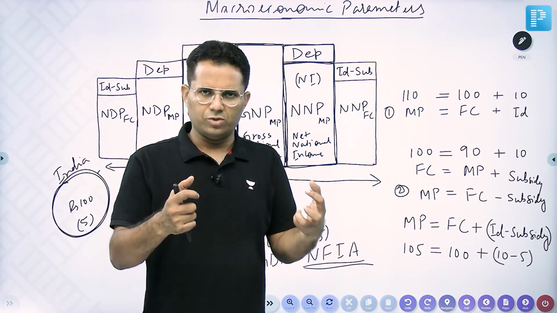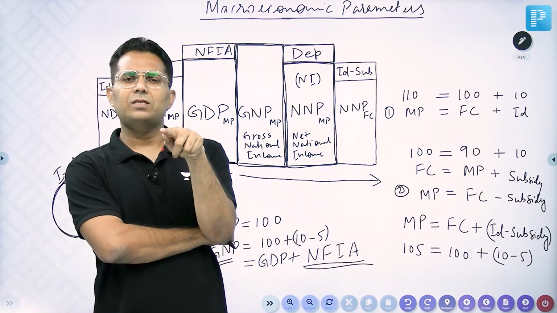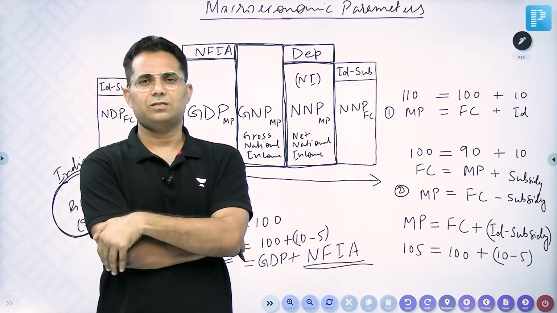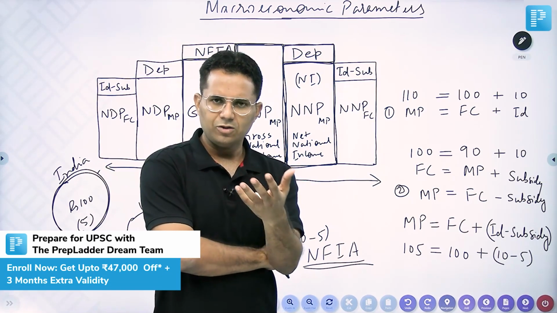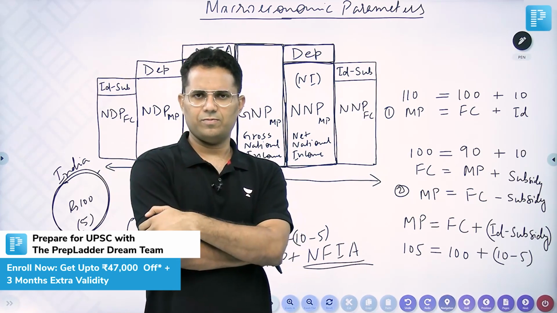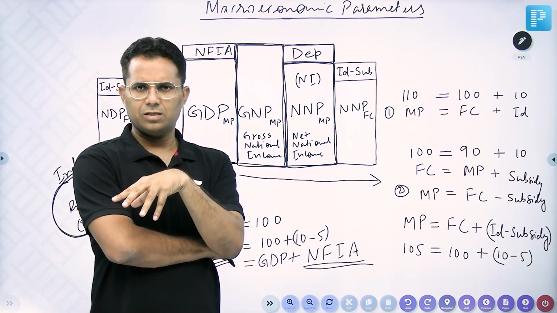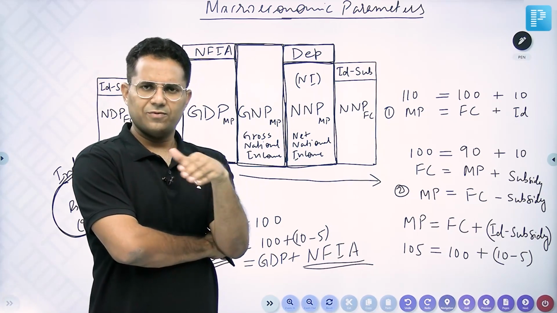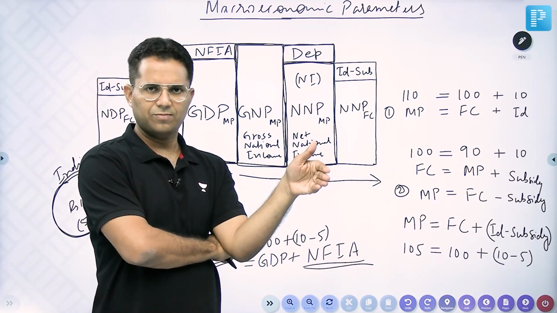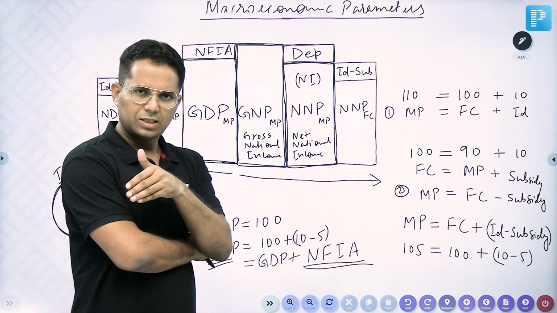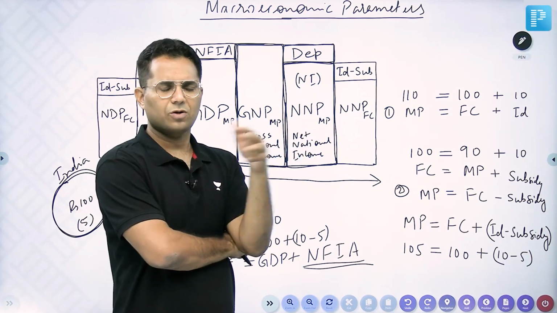Earned means we did some work, and in return we are getting something. That is factor income. If we are getting something for free, that is not factor income, that is called transfer payment. So, suppose I went to the US, I am an Indian citizen. If I went to the US for 2 months, still I am an Indian resident. So, whatever wages I get in those 2 months will be included in India's GNP. It's a factor income. I went to the US and I worked for 2 months.